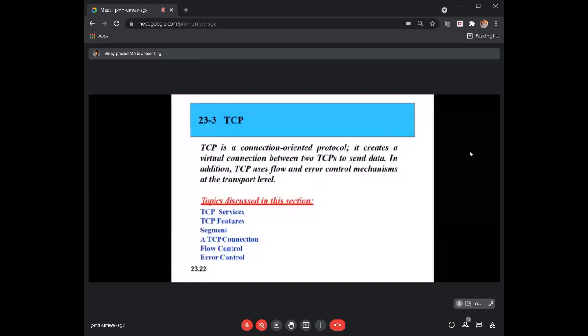Probably I would say SR would be used at this layer, but GBN could be used at the data link layer. That ensures the delivery of data hop to hop, but at the process level there is another flow control mechanism that I could use between process to process. And for error control we use a checksum mechanism to identify if the data is correct.